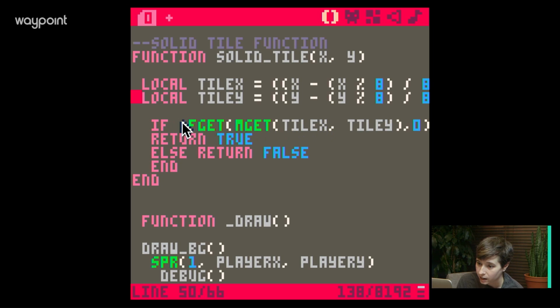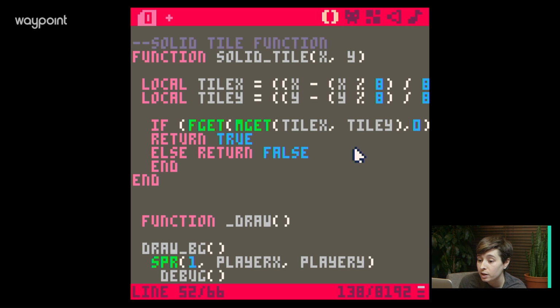So we find the flag by saying mget, and I believe m is map get, so it's like map coordinate get, tile x and tile y, which we figured out up here, again converting the pixel values into tile values. I'm sorry if this is a lot, but bear with me for a second, because I do need help. I think I screwed something up. So it's saying mget tile x, tile y, which we figured out up here, and then 0. 0 is the flag.